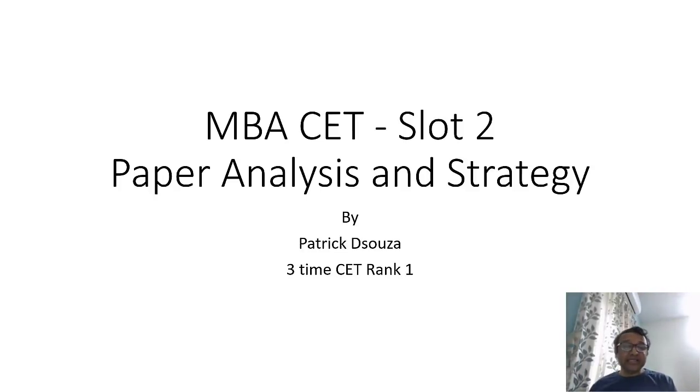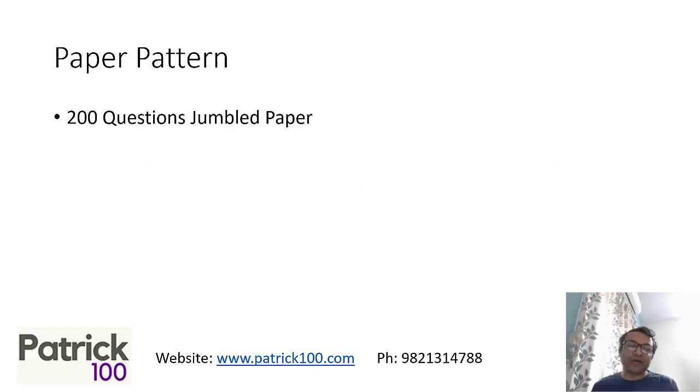Hi everyone. So this is basically an analysis of the slot 2 paper of MBSE. Unlike what we expected, the slot 2 paper was a little different from slot 1. It was still a jumbled paper, but different. Let's discuss how the paper is different, what the commonalities are, and then maybe make a plan for whatever future slots you plan to write.